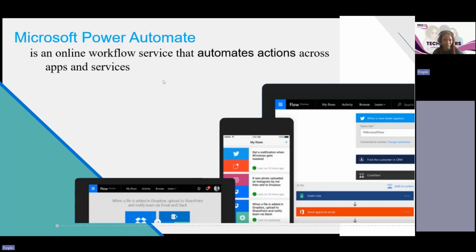I'll use my leave example because it's a very simple example that most of us can relate to. We have our leave application, and it needs to go to a manager to approve. The engine behind that approval process is Power Automate. You create your leave application, the data is stored somewhere, SharePoint, Dataverse, SQL, and you have an action that says whenever a new row is created in this database, send an email to someone. All of that is happening in Power Automate.